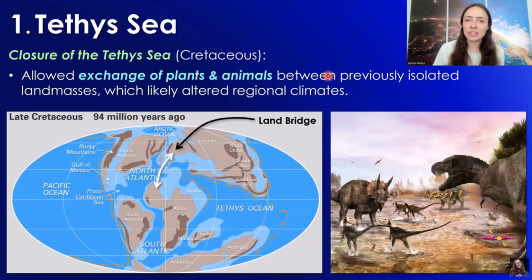This wasn't the only thing that the closure of the sea allowed, though. It also allowed the exchange of plants and animals across this land bridge that had formed, which likely also altered regional climates. Like I talked about, life is a major thing that can affect climate. And so this land bridge allowing the exchange of animals and plants across this boundary really did affect the regional climates of either continental landmass.